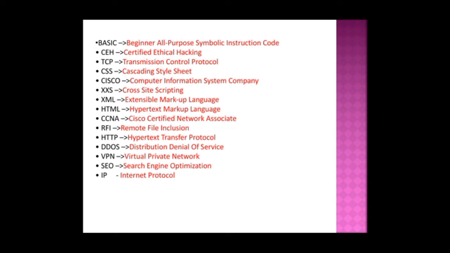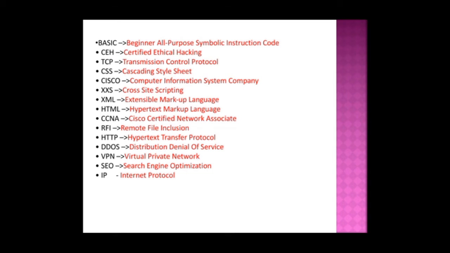CEH, Certified Ethical Hacking. TCP, Transmission Control Protocol. CSS is a cascading style sheet. CISCO, Computer Information System Company. XSS is a cross-site scripting. XML is an extensible markup language.